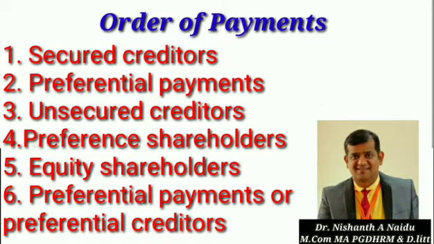If any ESIC payment is due, that has to be cleared during the 12 months prior to the relevant date, unless the company is wound up voluntarily for reconstruction and amalgamation purpose. Next is all amounts payable to an employee other than a workman under the Workmen's Compensation Act, unless the company is wound up for reconstruction and amalgamation purpose. So whatever amount is payable to an employee under the Workmen's Compensation Act should be cleared.